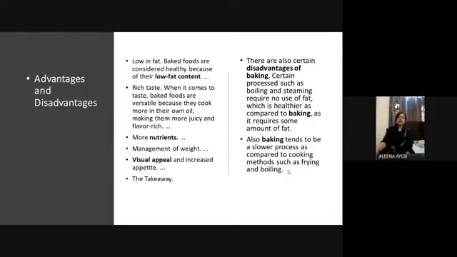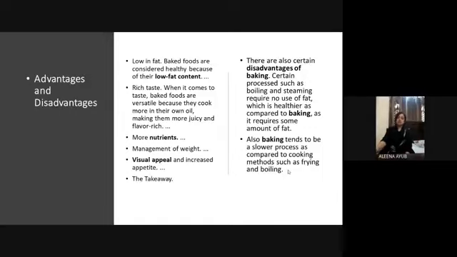So we love eating bakery products. The takeaway: it's very easy to carry from place to place. You can wrap it in cling film or foil paper and easily carry it in your lunch box or even in your bags.